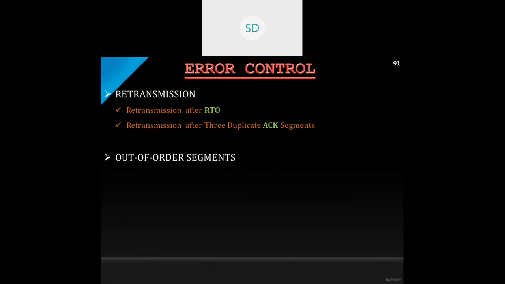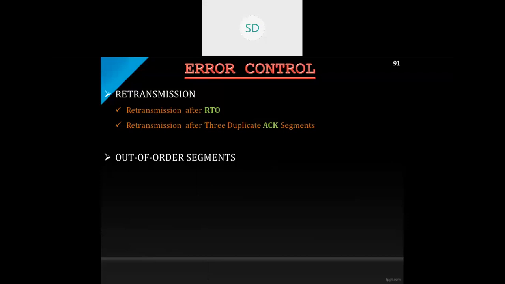Okay. First one, when is retransmission required? The overall mechanism of error control relies on retransmission. If any data is not received, or it has been lost somewhere in between, or invalid data, or some data has been corrupted, in that case, retransmission should take place. So when will this take place? As you are aware, whenever a segment or a set of data has to be transferred from one point to another, it is stored in the queue at the sender itself.